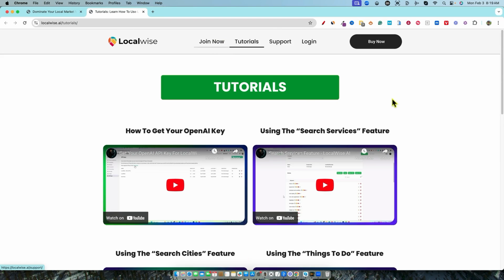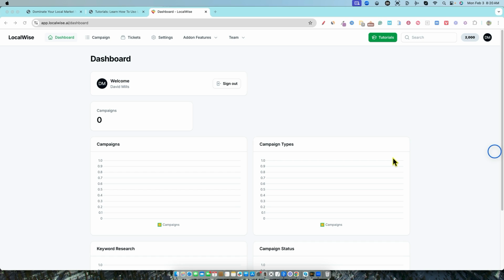Okay. So I'm going to go log in real quick. So this is what the dashboard will look like. When you're on the dashboard, it'll say how much you've used the tool, how many campaigns, and I'm brand new, have not used the software. I did get access a few days ago, but I'm glad to make the review today for you.